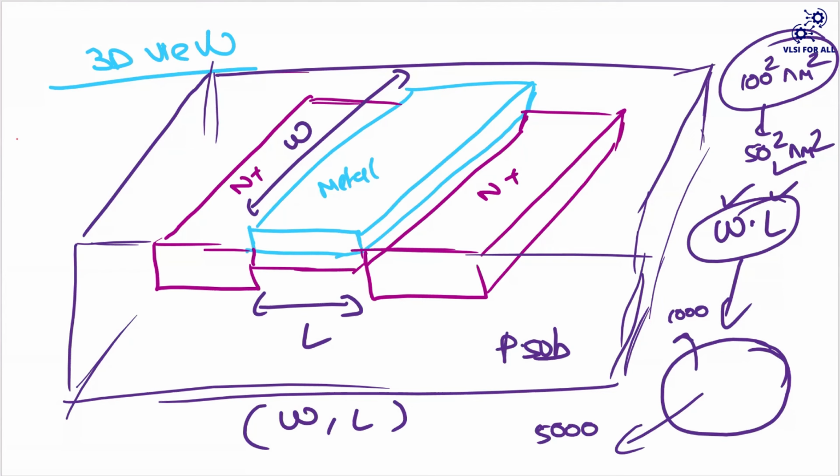So ultimately, as a design engineer, you should see your W and L as parameters, and you should try to decrease the W and L. Obviously, there are some disadvantages you will face, but we'll see that later on. But these are the parameters that you should focus on. Okay, so let us now see the current equations.